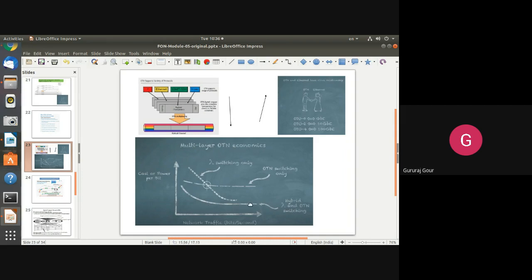So this makes it more cost effective. And you can even see this curve is lower than this lambda switching. It means with OTN we will be able to implement different protocols and technologies with different bandwidths and data rates with reduced cost and power consumption. Okay.